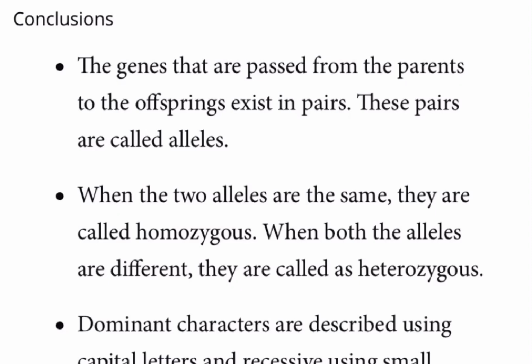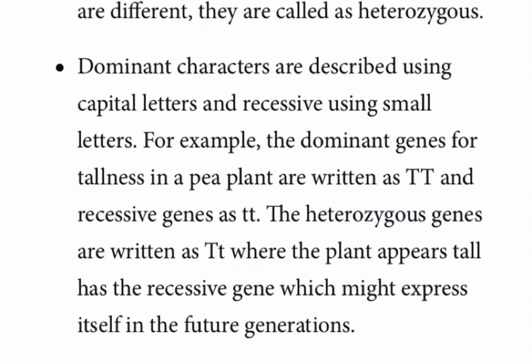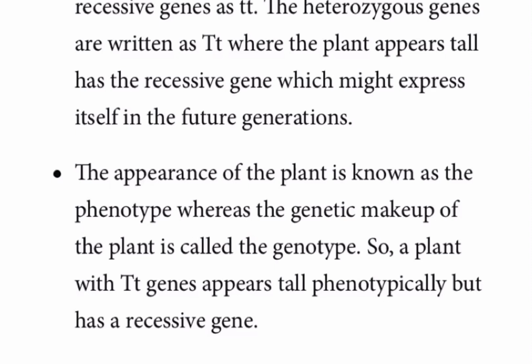So he drew some conclusions from it, that is, the genes are passed from the parents to the offsprings, and these pairs are called as alleles. When two alleles are the same, they are called as homozygous, and when they are different, they are called as heterozygous. The dominant characters are described using capital letters, and the recessive are described using small letters, like capital T as the dominant, and small t as the recessive.